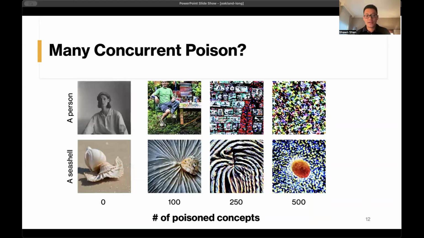What we find very interesting is that once you poison a specific model with 100 different types of poison attacks, up to 500 different poison attacks, you not only impact how the model generates the concept being poisoned, but also how the model generates images in general. For example, we poisoned 500 concepts. We did not poison the concept of person. The person image will start to look like random noise, for example. That's completely not the same as our original image, even though we did not poison the person.